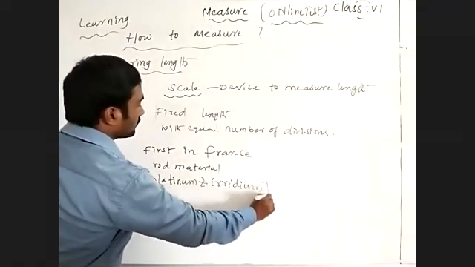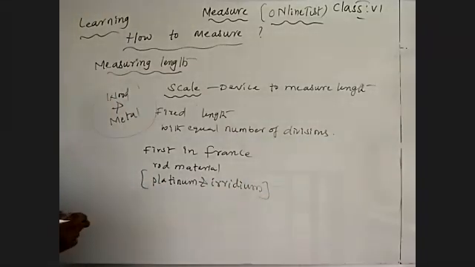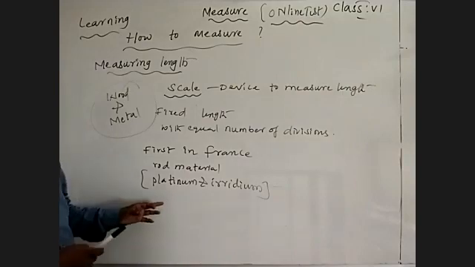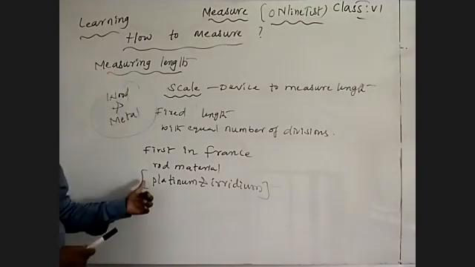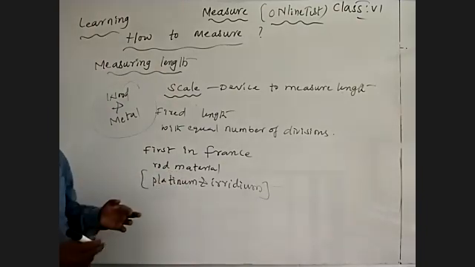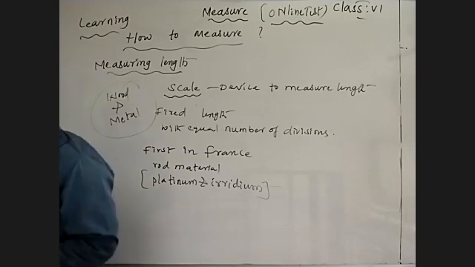The first device used to measure the length was prepared from platinum and iridium. It was prepared in France.